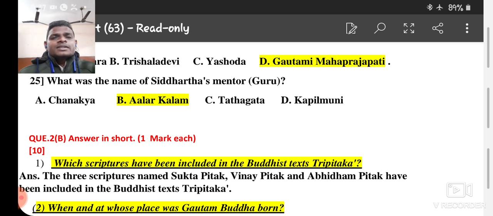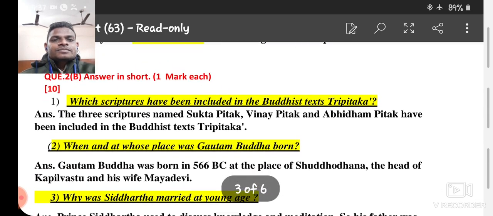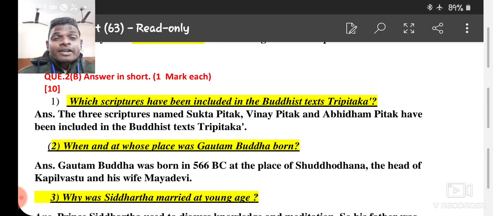Now, the last question, number 2, that we are going to discuss is answer in short, in very short answer. But dear students, you have to remember all these questions and answers in a nice way. Okay, so let's start once again.